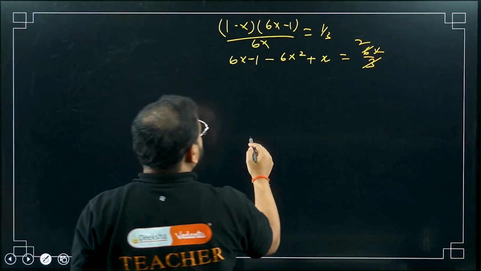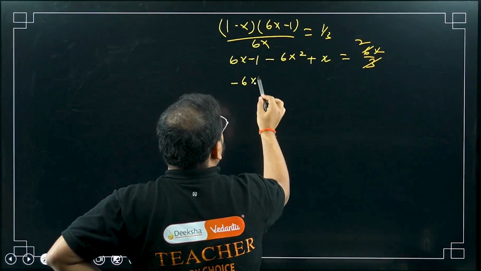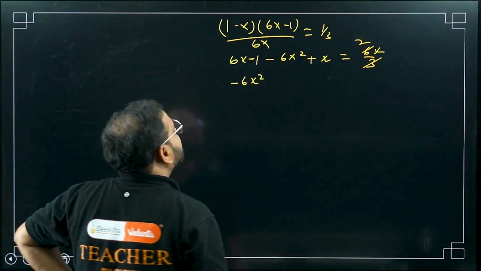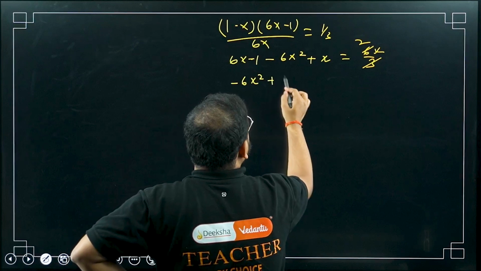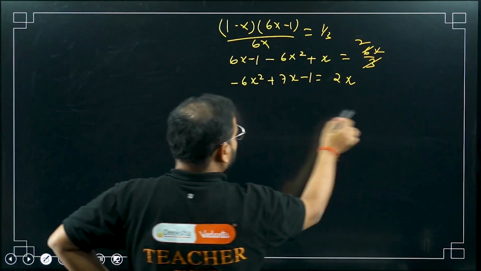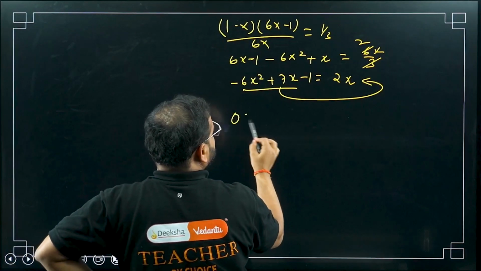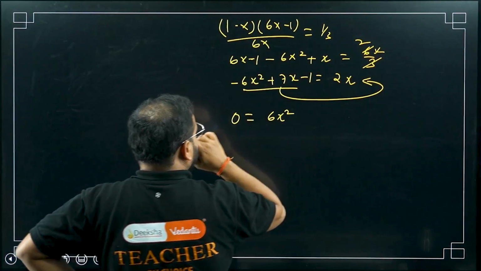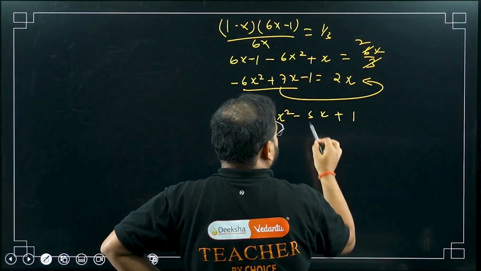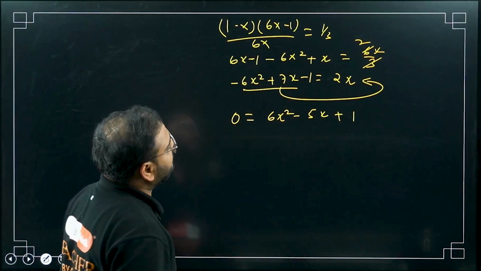So what is this that I have left with? I have here minus 6X squared, and X plus 6X is simply 7X, and minus 1 equals 2X. Bring everything on this side. It'll become 0 equals 6X square positive, and 2X minus 7X will be minus 5X plus 1, right? 7 becomes minus 7. 2 minus 7 is minus 5, and plus 1.